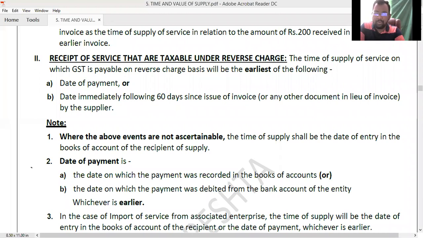No doubts, ma. Let's move on to the second transaction.